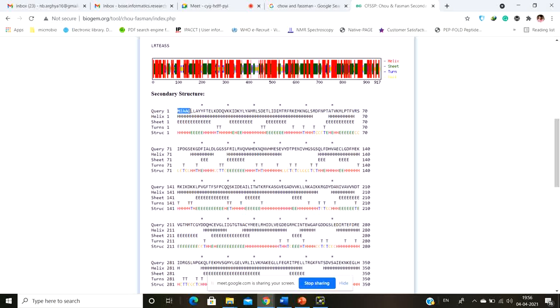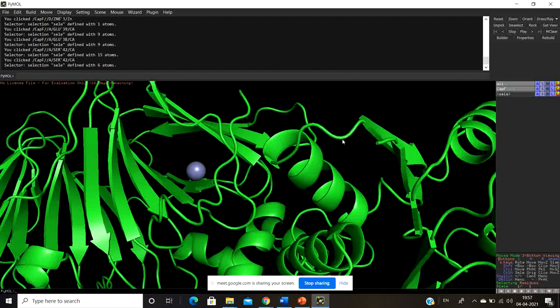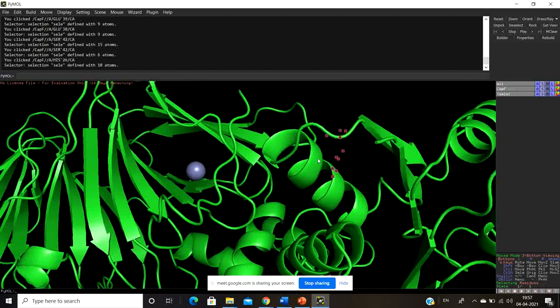MIAQQ, the structure till this part, has a helix structure. Till this LLAYYFE has a beta sheet structure, and beta sheet is denoted by E. E means beta sheet structure. Again, this part is going to have a helix, whereas this D is going to be present in a turn. Turn means this region. See, this is a turn. This amino acid is present at a turn.